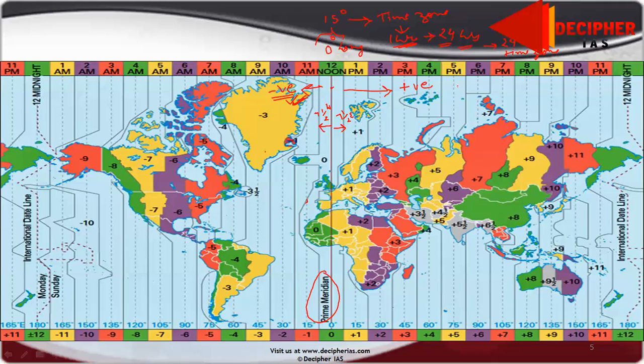Suppose India has, everybody has heard, 5:30 IST, we say Indian Standard Time. This is of Mirzapur, because Mirzapur is exactly at 5:30. See here, are you able to see what I have just written? And as we know, on Earth the day enters at the international dateline. See here, it is entering at the international dateline at 12 midnight.